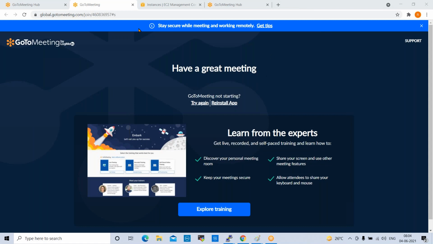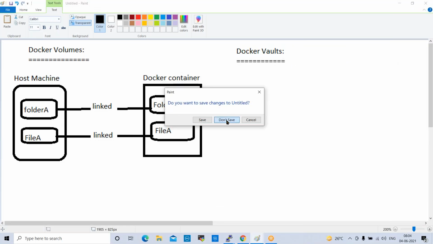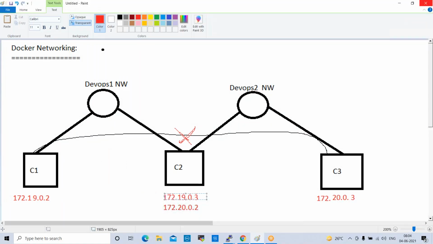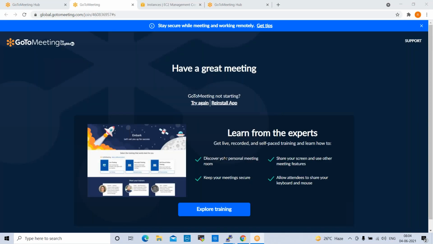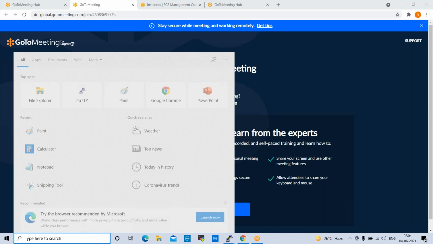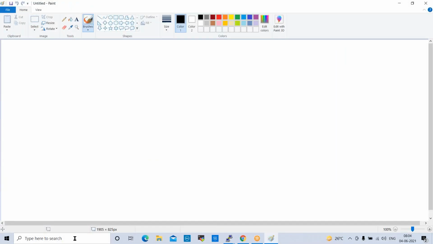So today we are going to discuss EFS, Elastic File System, which is a different storage. Are you able to see my screen, everyone? Yes, sir.